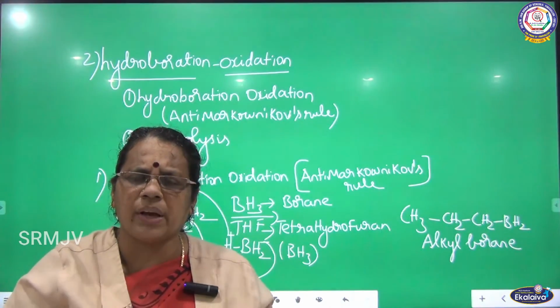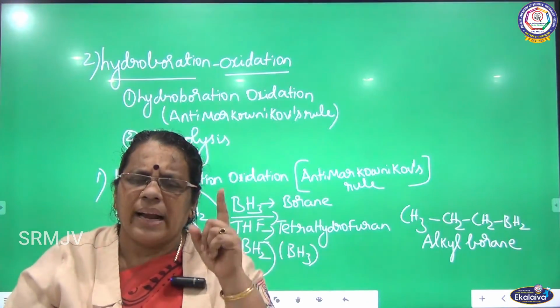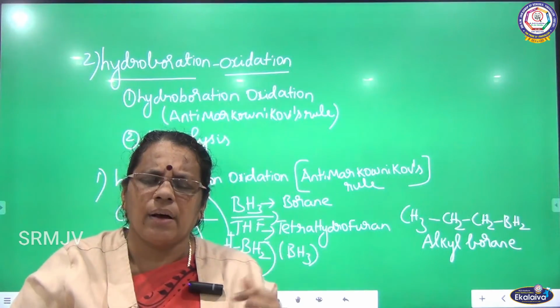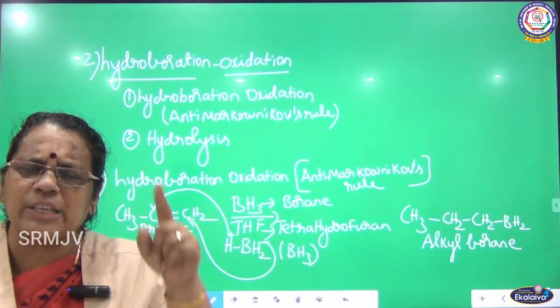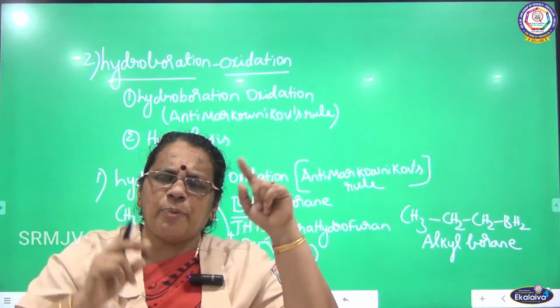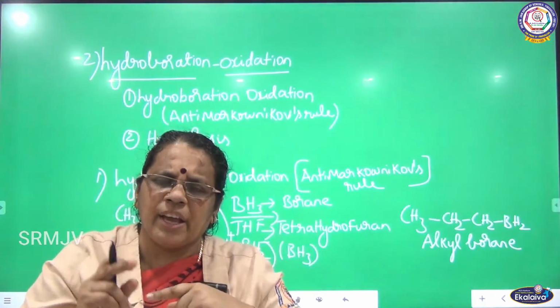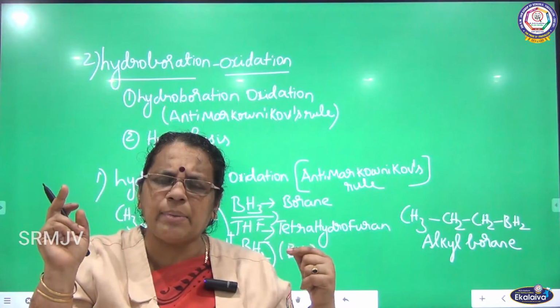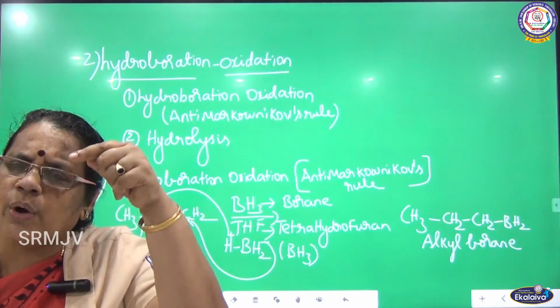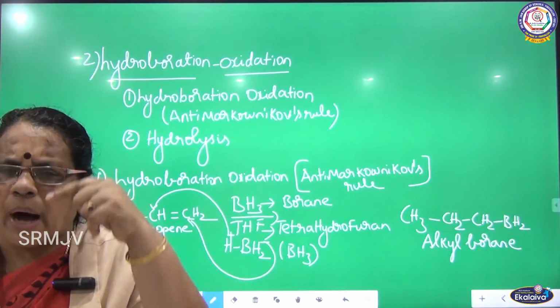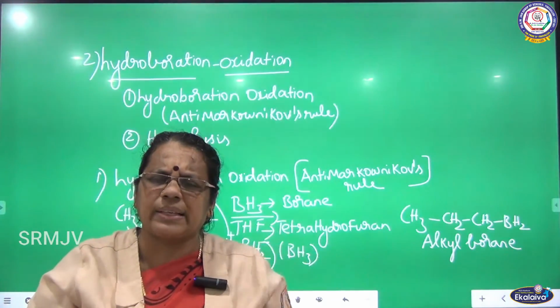Whenever hydrogen halides or water, or here borane, BH3, is added, I have split borane as positive and negative. H plus is positive, BH2 is negative. Anti-Markovnikov's means negative is added to the carbon having more number of hydrogen, and positive is added to the carbon having less number of hydrogen.